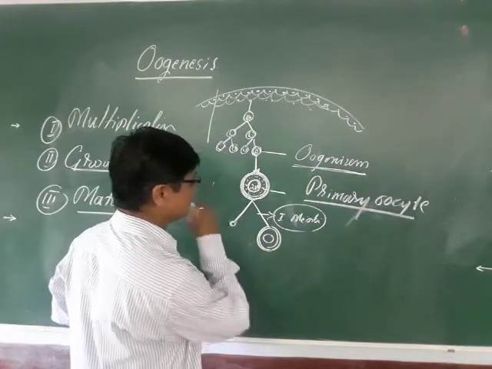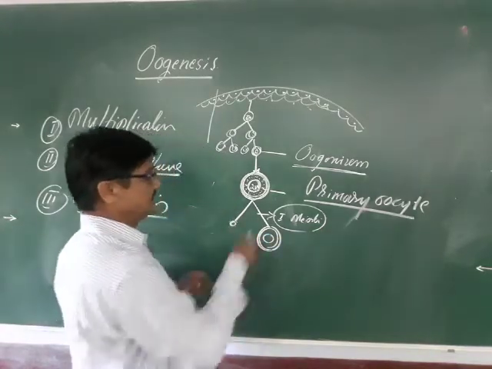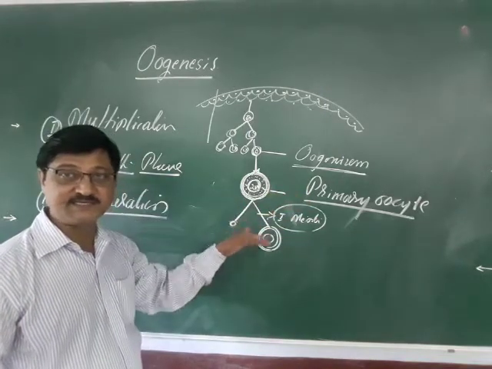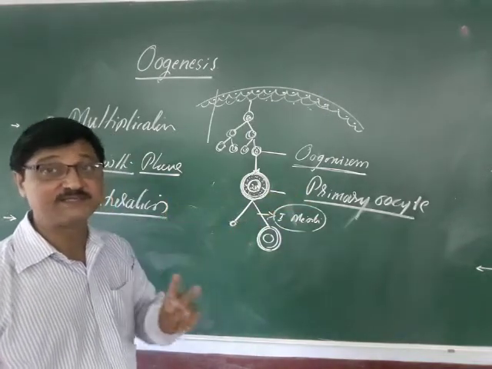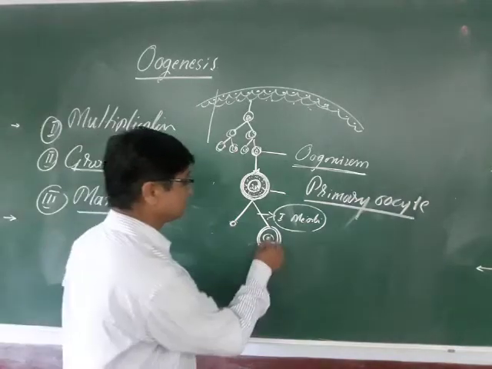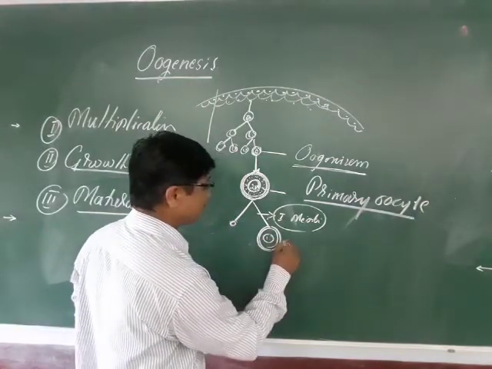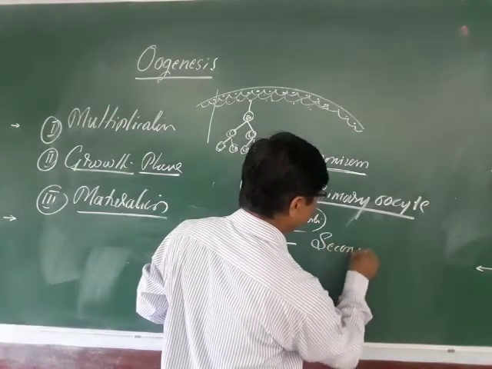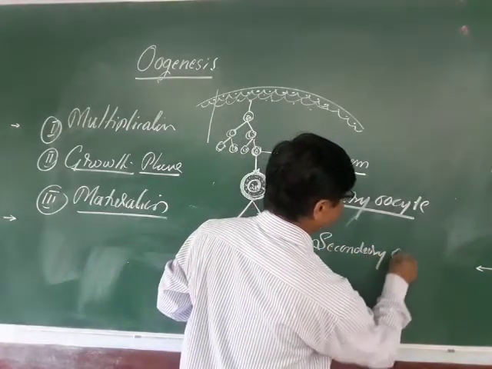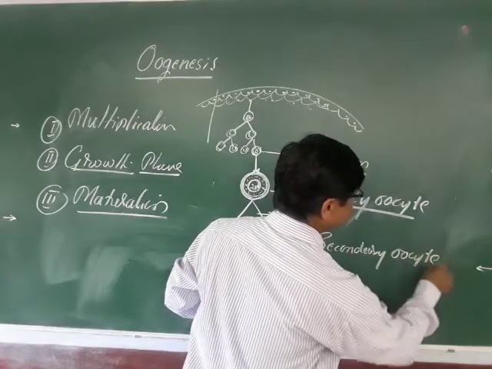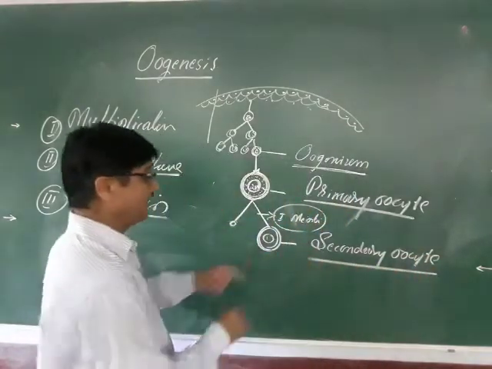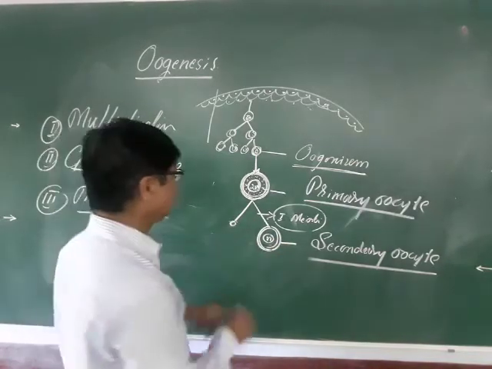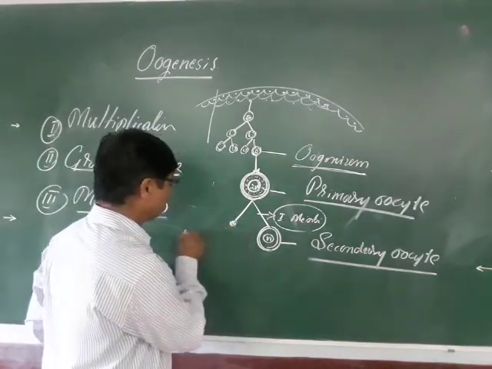And these are small, unequal sized cells. The primary oocyte undergoes meiotic division and results in two unequal sized cells, and one is called the secondary oocyte, haploid in state, and the small one is called the first polar body.